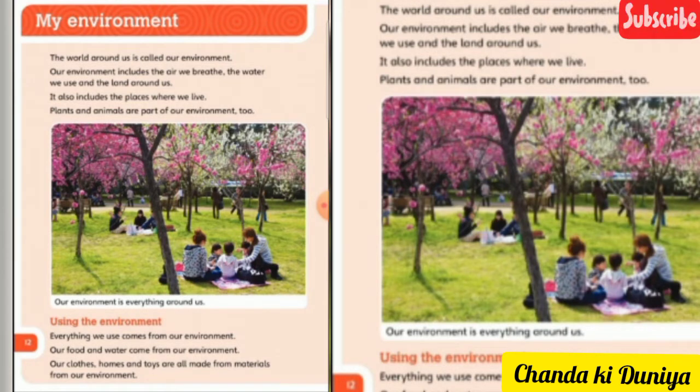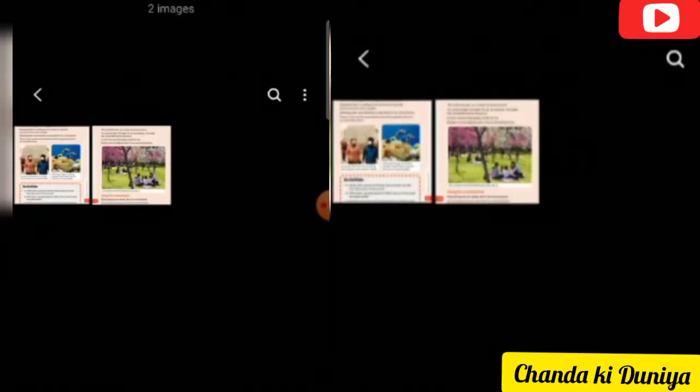The world around us is called our environment. Our environment includes the air we breathe, the water we use, and the land around us. It includes the places where we live. Plants and animals are the part of our environment too. Let me explain you this paragraph, the whole paragraph.